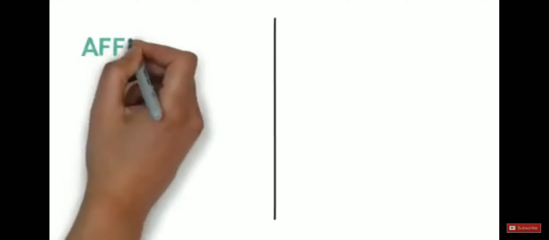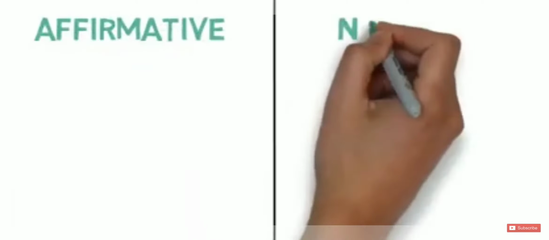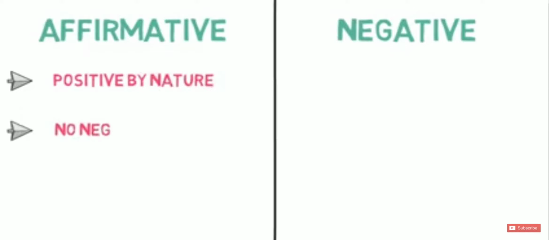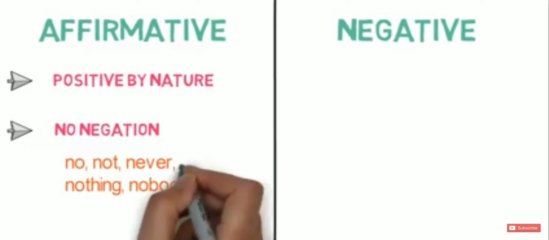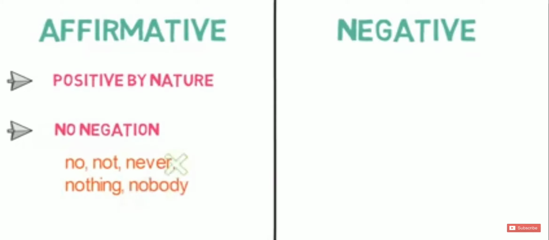Sentences can be of two kinds by nature, affirmative or positive, and negative. So what is an affirmative or positive sentence? An affirmative sentence is positive by nature, and negations such as no, not, never, nothing, nobody are not present in this kind of sentence. For example, Ravi loves drinking juice. Here you can see there is no negation in the sentence.